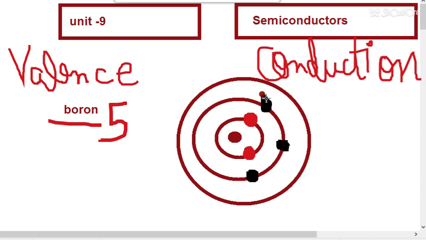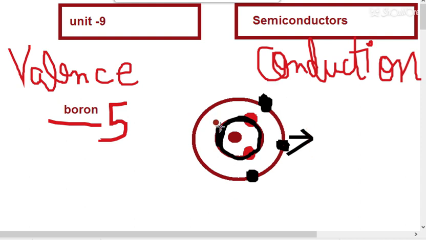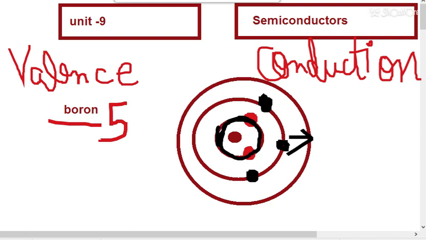Okay, now you can see these electrons can jump to the outer shell. These can jump into the outer shell because the capacity of the inner shell is almost over. The inner shell can have only 2 electrons filled. So that means these 3 electrons that are in the outer orbit can move to the next orbit, the third orbit.